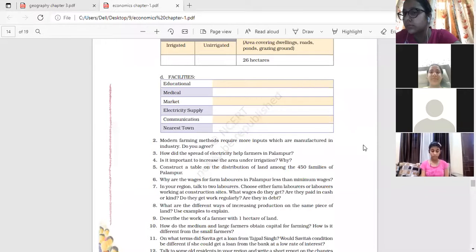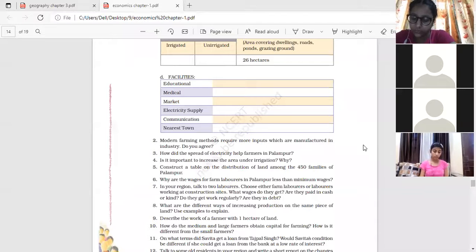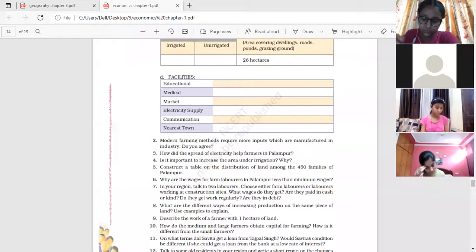So 2 points: multiple cropping, their meaning and example. Multiple cropping means when we produce 2 or more than 2 crops in a year from the same piece of land. Clear? Multiple cropping and modern techniques of farming. Modern techniques of farming include all these points which are given by Jasleen Khosla.